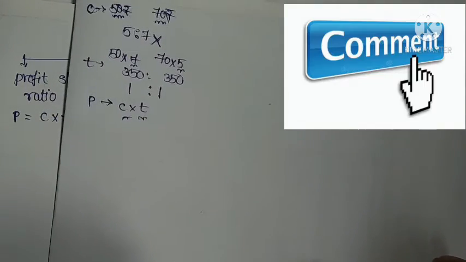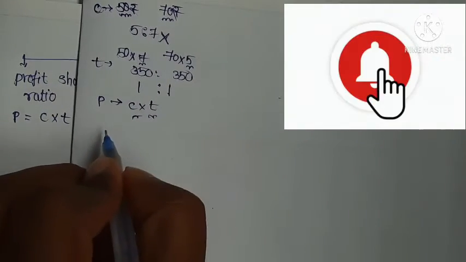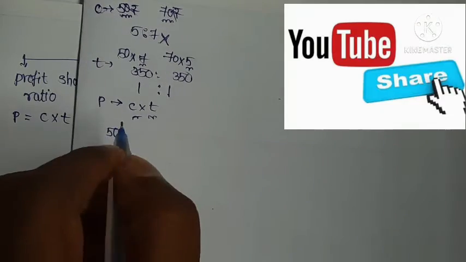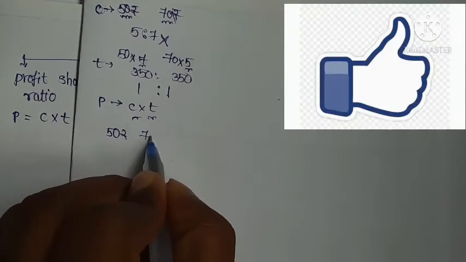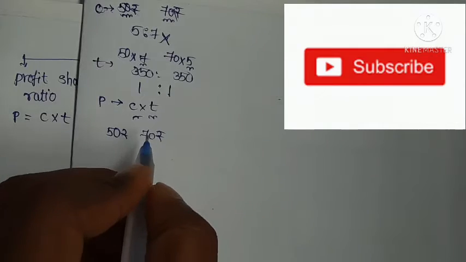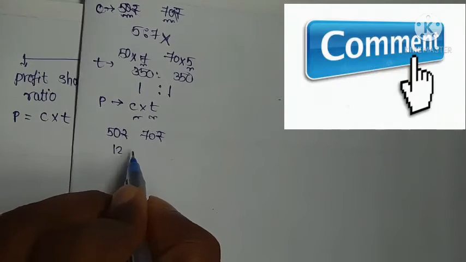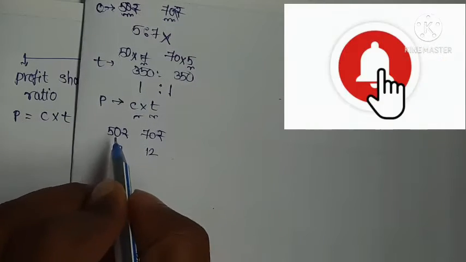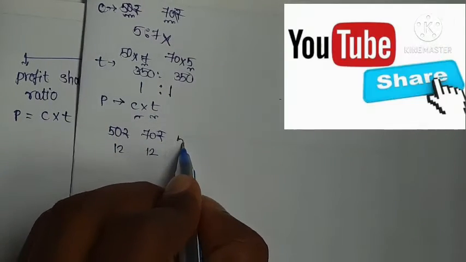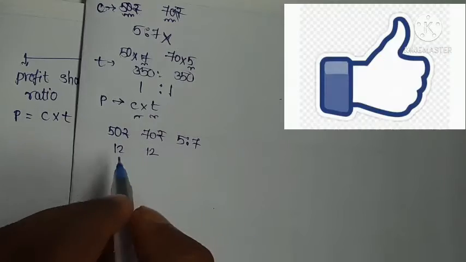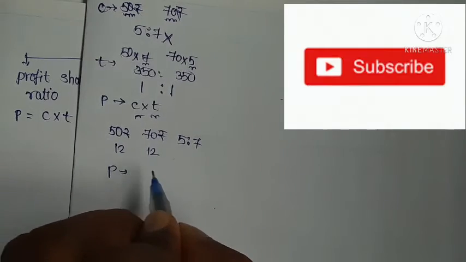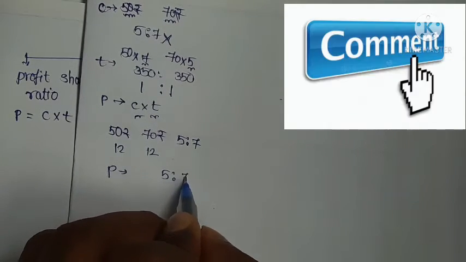Two persons A and B invest 50 rupees and 70 rupees. The time is the same, 12 months, 12 months. Then the capital ratio is 5 is to 7, and the profit ratio is 5 is to 7.